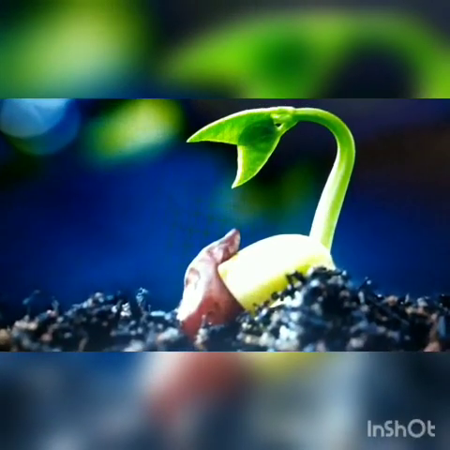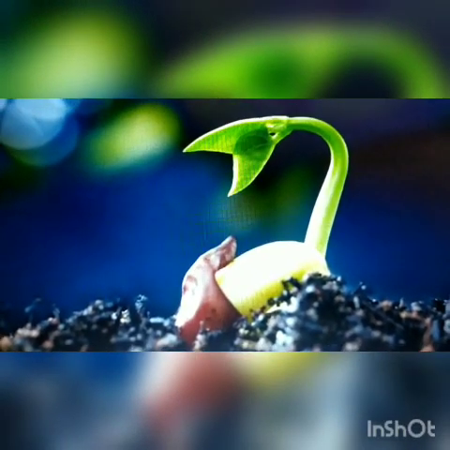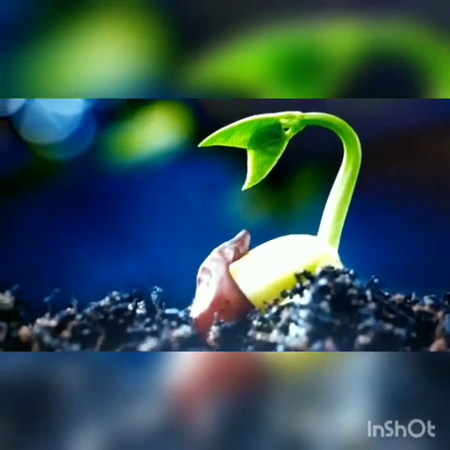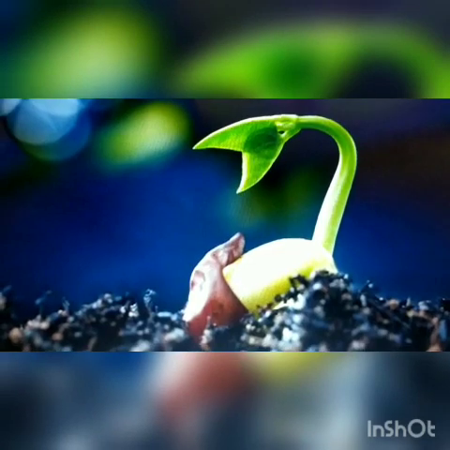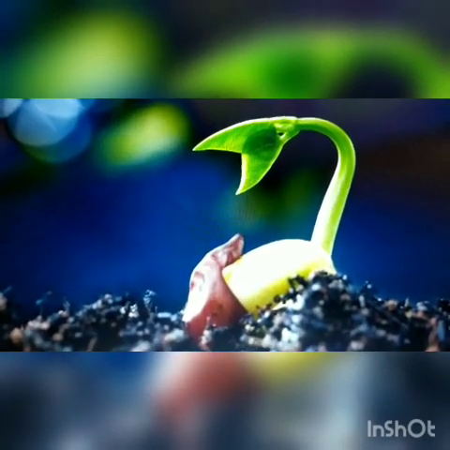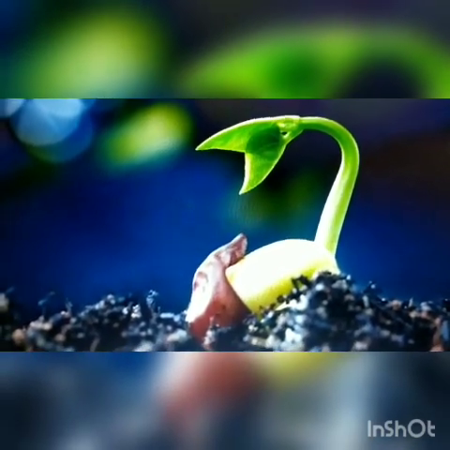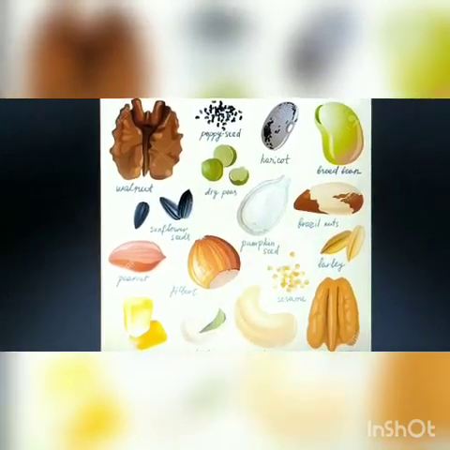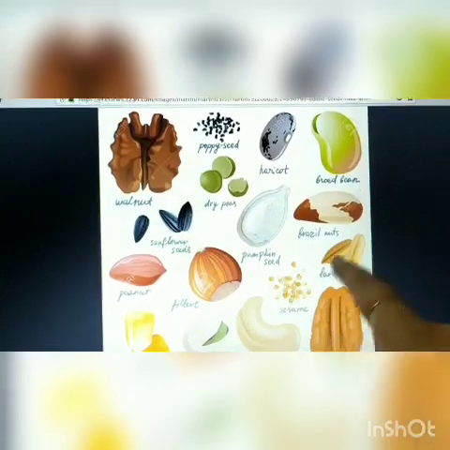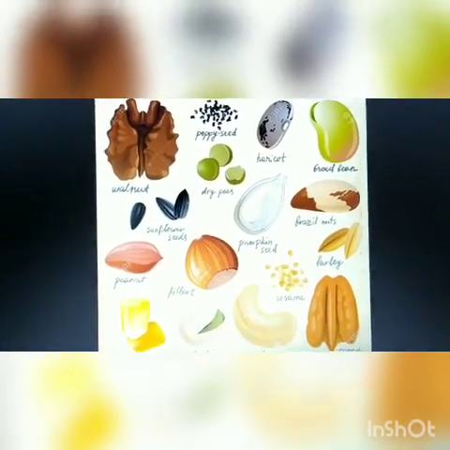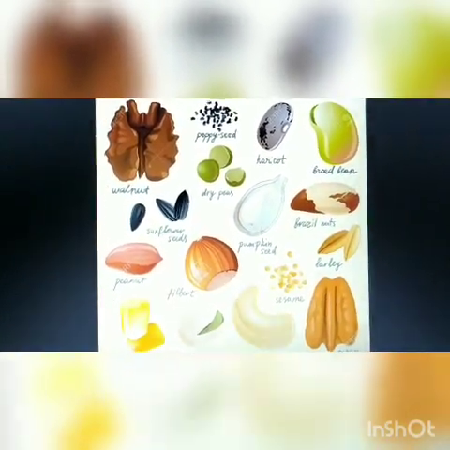Now children, one thing is important for you to know, that not all the seeds grow into new plants. Some of them are eaten by us. That means we eat some of the seeds like walnut, dry peas, pumpkin seeds and so on. So these seeds are called edible seeds.